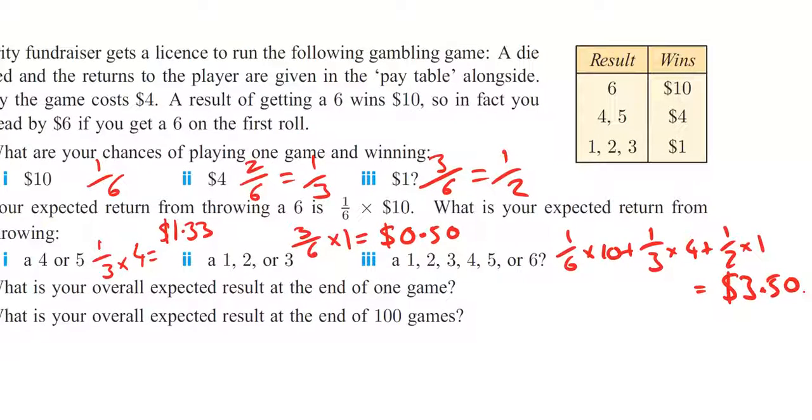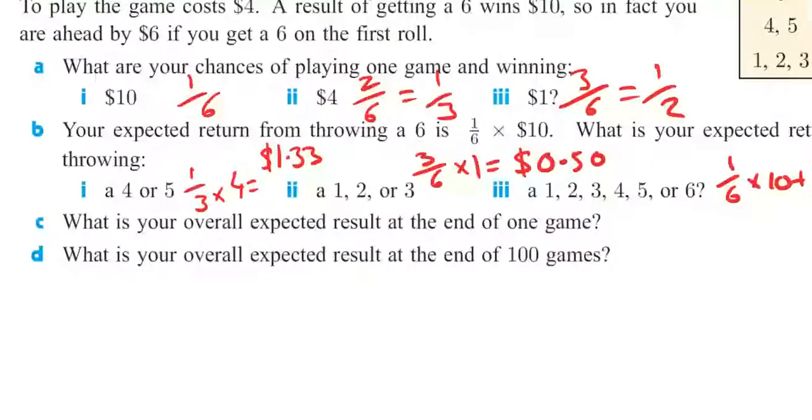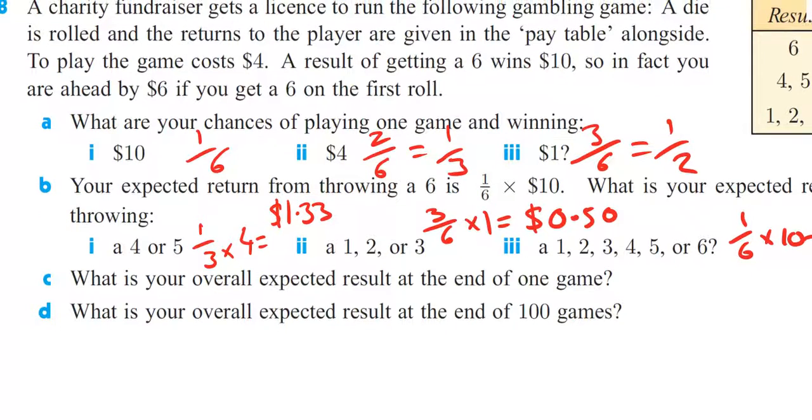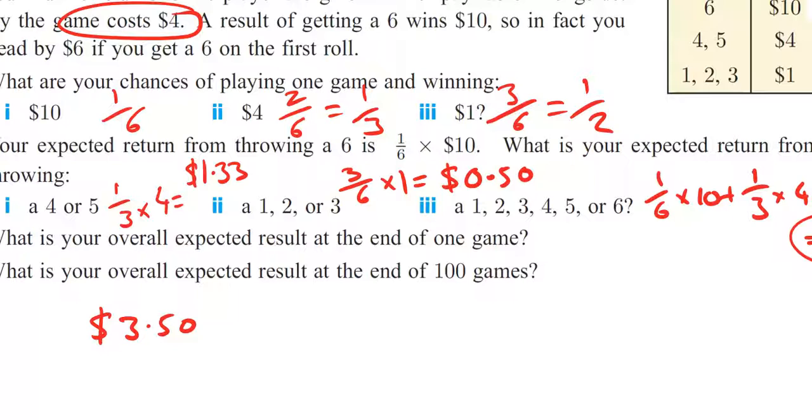Okay. Next one. C. What is your overall expected result at the end of one game? Well, for this, we need to make sure we remember that the game costs $4. So if our expected outcome without that cost is $3.50, as we worked out on the previous example here, then we can do that $3.50 minus the $4, and we are looking at a loss of $0.50 or 50 cents.